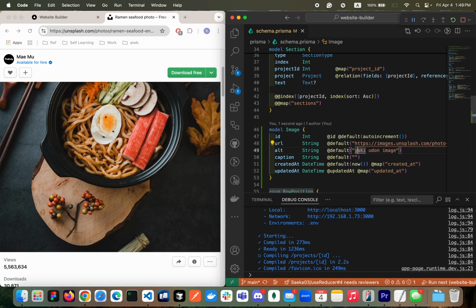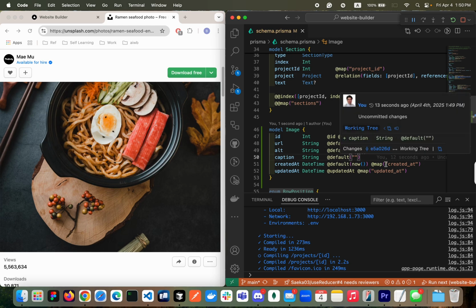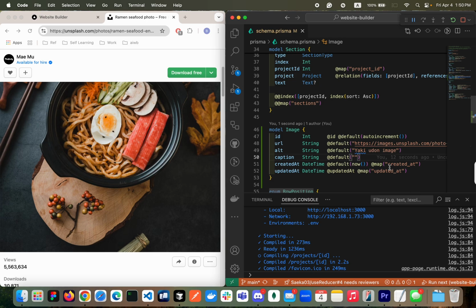And then yaki udon image. Let's capitalize. Alt text is very important for accessibility. When the image is not available somehow, this text gets shown on the web page, right? And the caption, let's not worry at this point. We're going to add it in a future video.